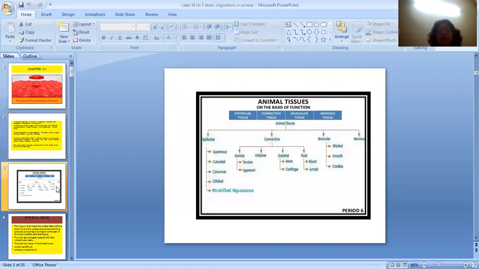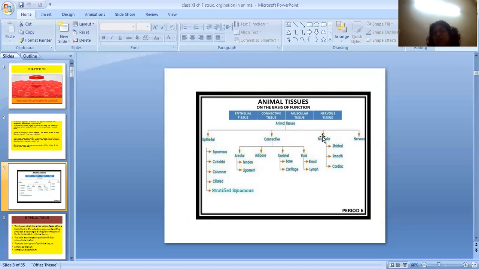Now, seeing to animal tissue. Animal tissue can be further divided into 4 types of tissue: epithelial tissue, connective tissue, muscular tissue, and nervous tissue. Epithelial tissue is further divided into simple epithelium and compound epithelium. And further, it is divided into squamous, cuboidal, columnar, ciliated, glandular. Connective tissue is divided into loose connective tissue, dense connective tissue, and specialized connective tissue.